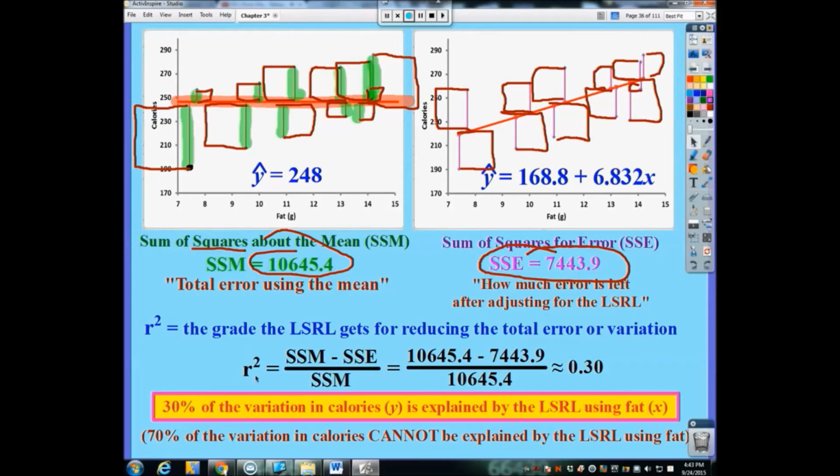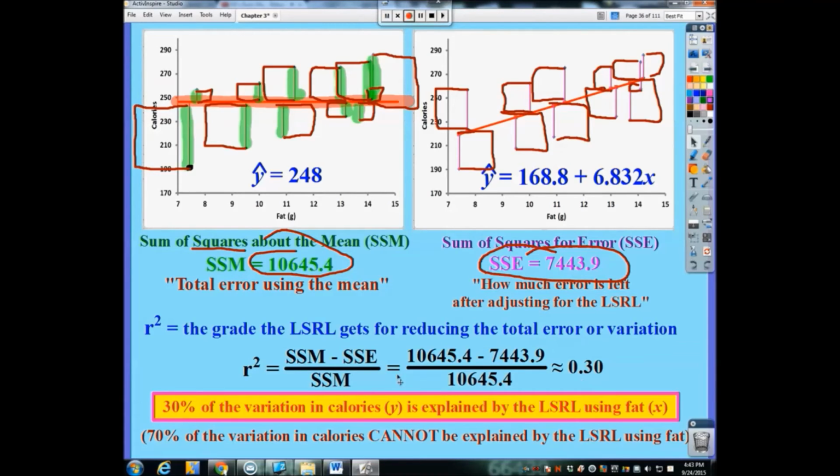So here's where the R-squared comes into play. I look at that difference for how much I got to reduce the error by using the regression line. So that difference, that 3,200 number, out of all of the error that I had in my worst case scenario, that 10,000 number, puts my R-squared value at 0.3 or 30%.